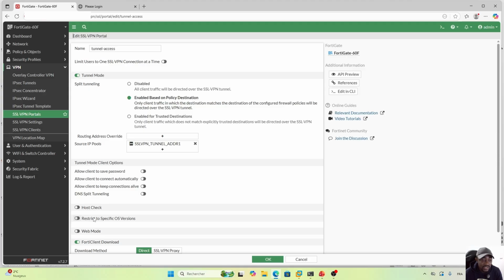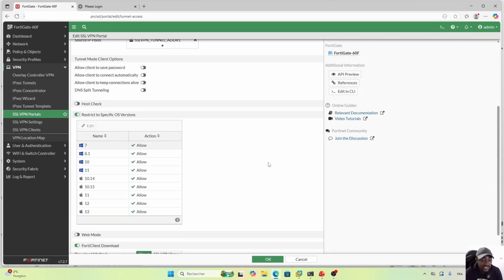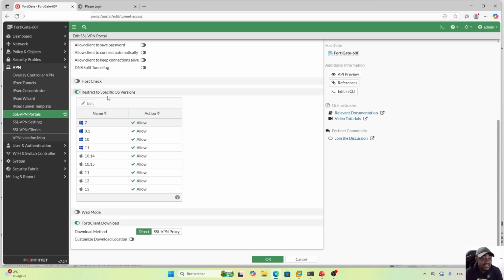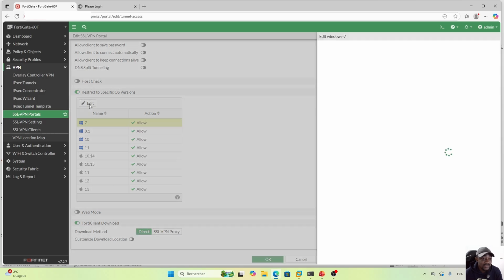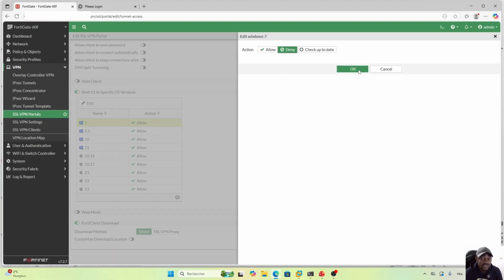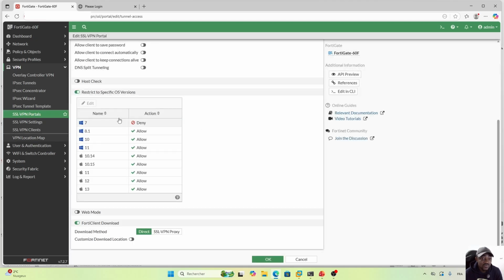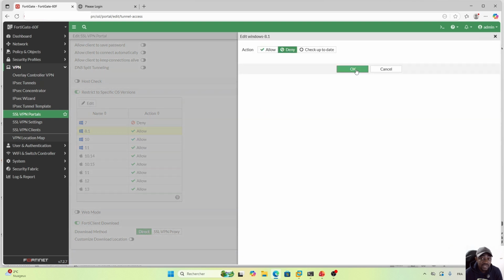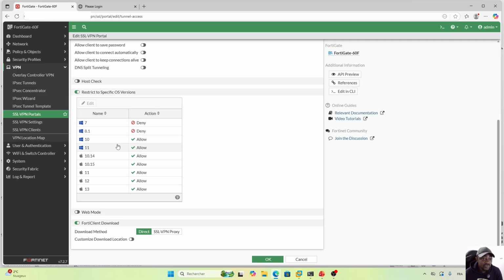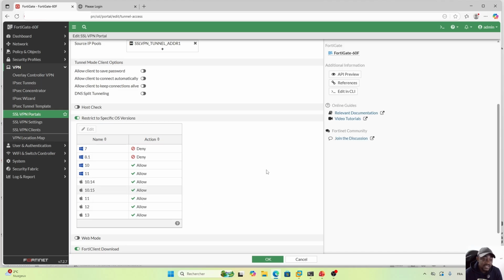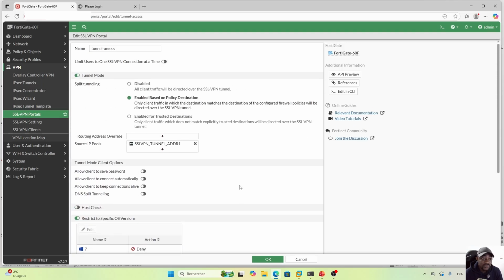The other thing you can do, as I was explaining in the slides, is restrict access to some operating systems. For security reasons, you can decide that any workstation that is on Windows 7 will not have access to the VPN. Any workstation that is on Windows 8.1 cannot access. Only workstations that are on Windows 10 and Windows 11 can access. You can do the same with Macintosh, Mac OS systems. So here all is good for the portal.